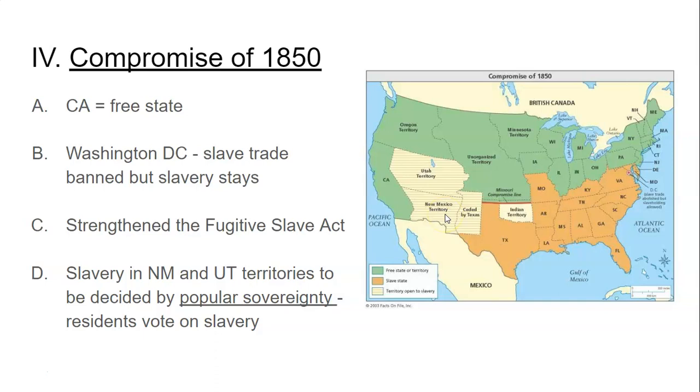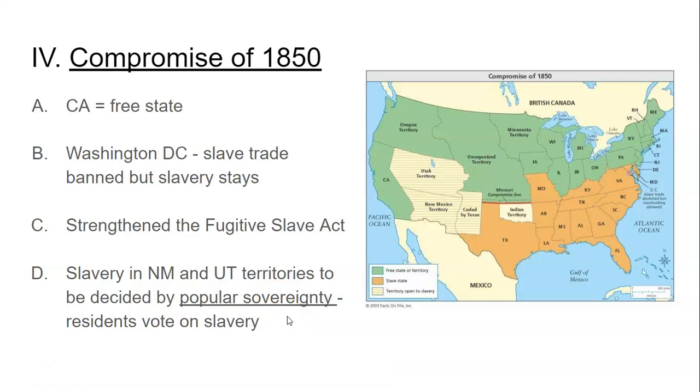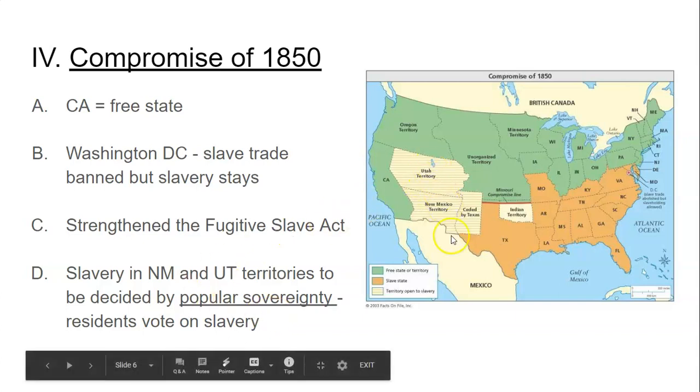What was decided with the Compromise of 1850 is that people who live here will actually just get to vote on if they want slavery or not. Now, the fancy word for this is popular sovereignty. Popular means people, sovereignty means rule or govern. So the people get to govern themselves, and in this case, vote on slavery. Do they want it or do they not want it? So slavery in Utah and New Mexico will be decided by popular sovereignty.